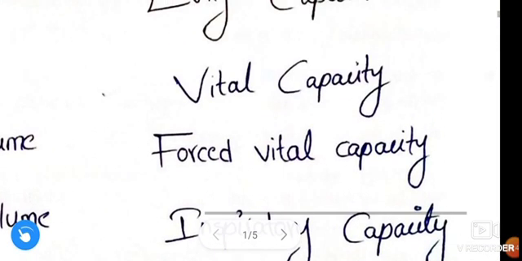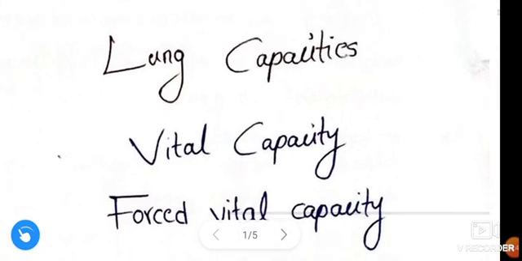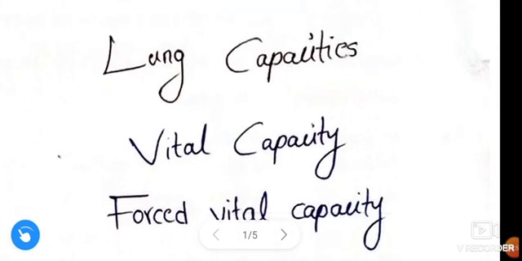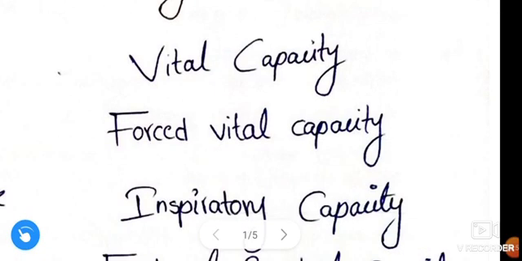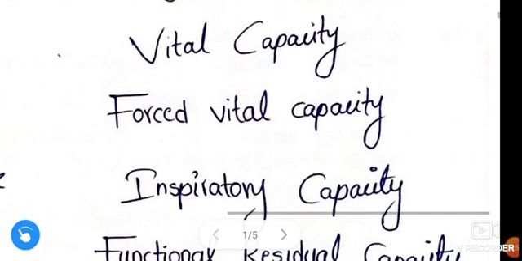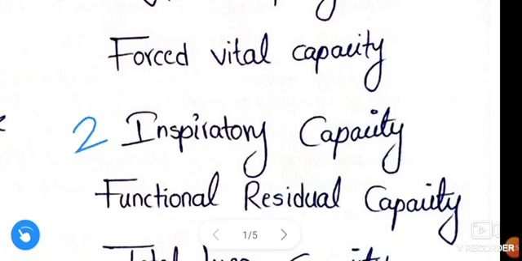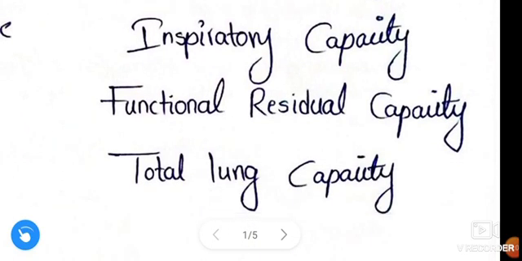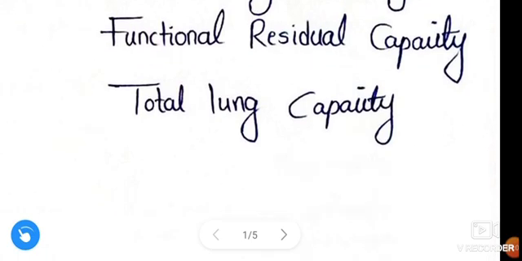Next, lung capacities. Here also four lung capacities are present. Vital capacity, second inspiratory capacity, third functional residual capacity, and fourth total lung capacity.